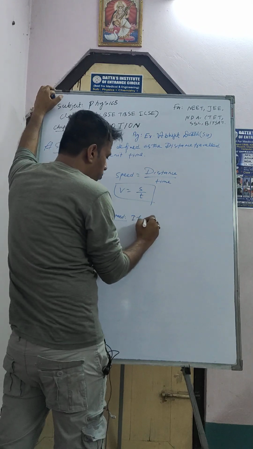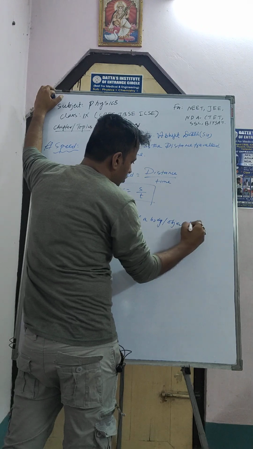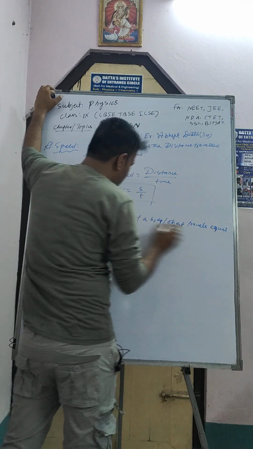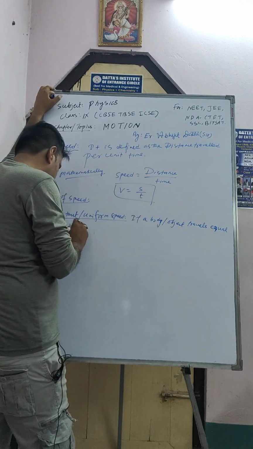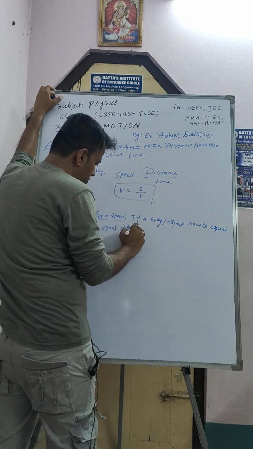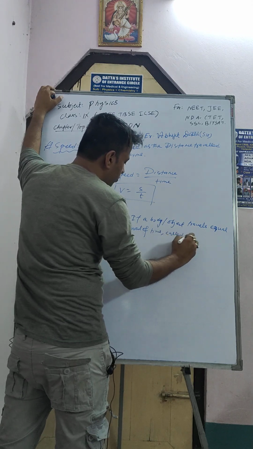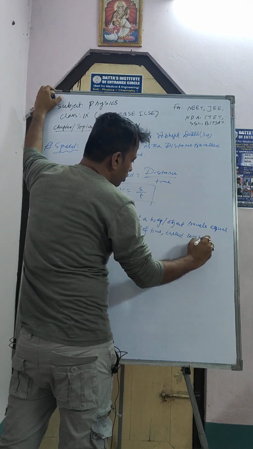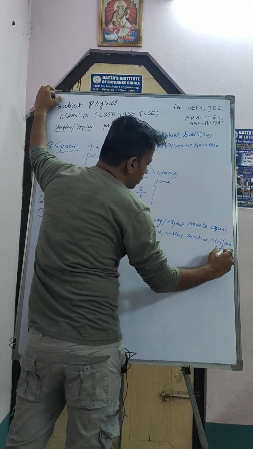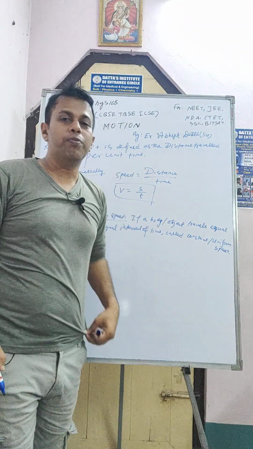If a body or object travels equal distances in equal interval of time, it is called constant or uniform speed. This is very similar to uniform motion.